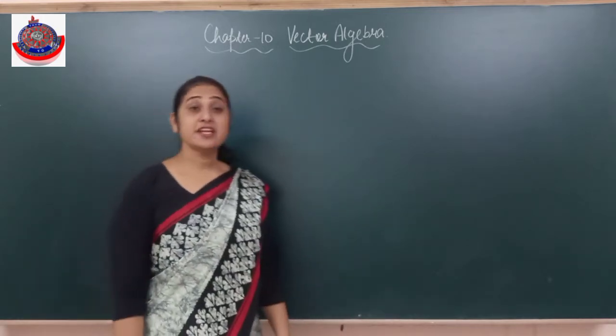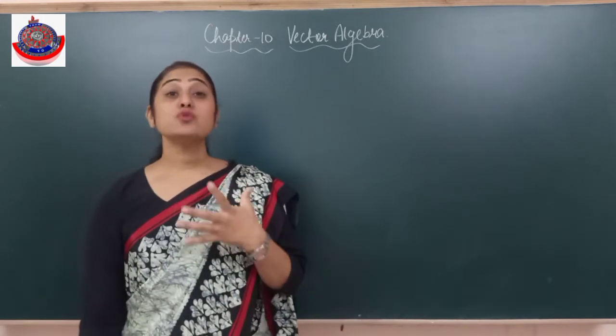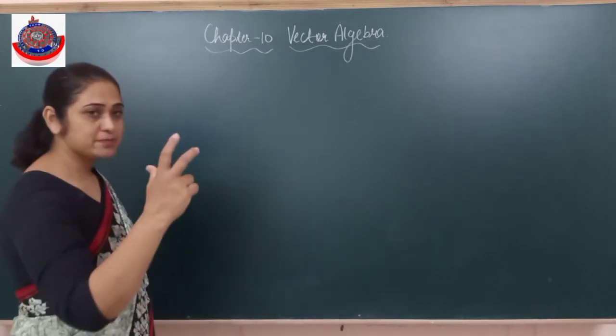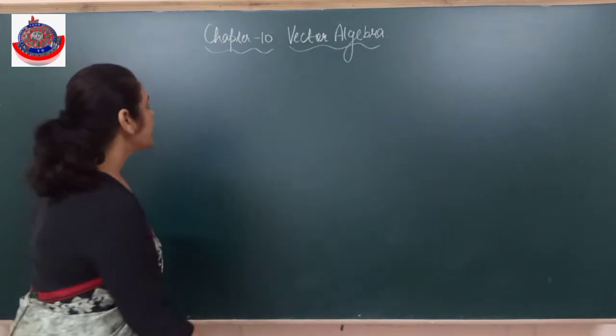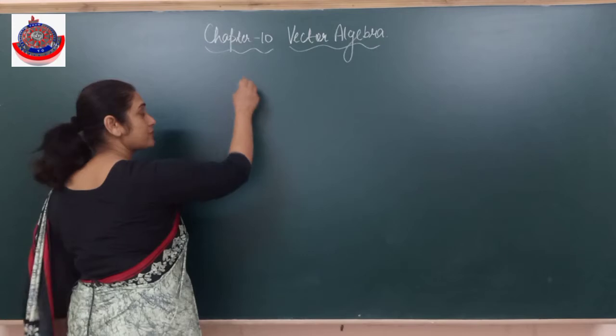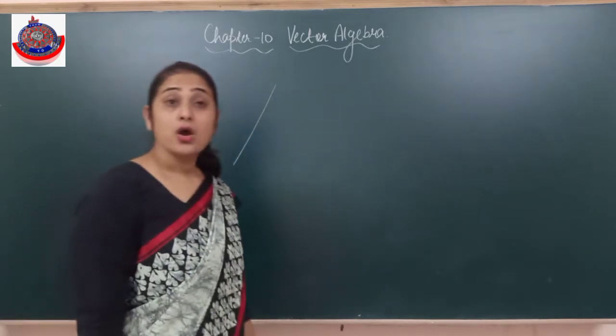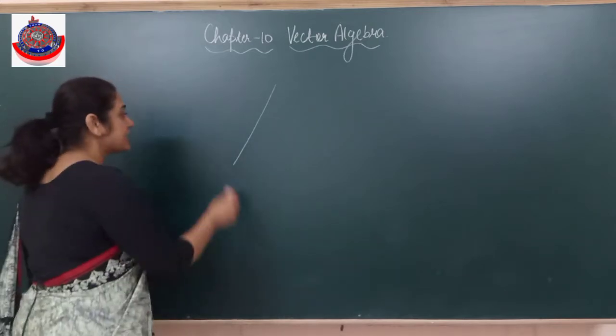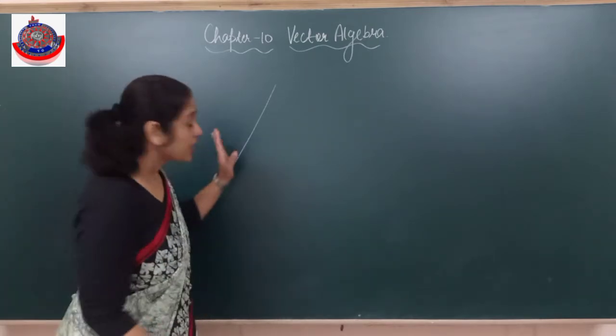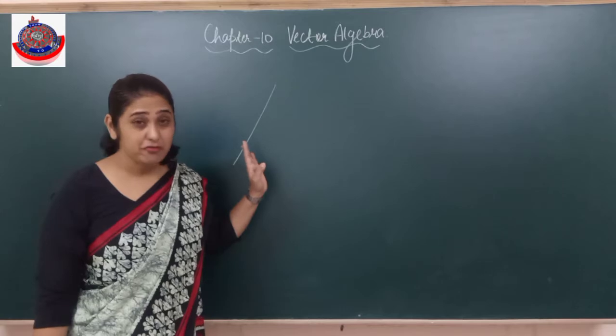So vector algebra. If you remember, if I talk about a line, first of all let's pick up some basic concepts of it. Now this is a line. If I say this line, it can be in any direction, which I represent by an arrowhead, if you remember.